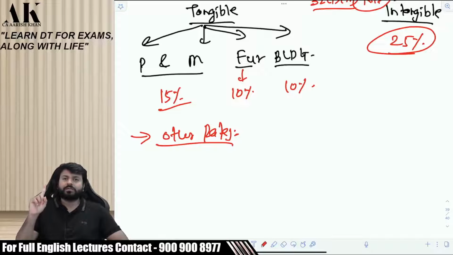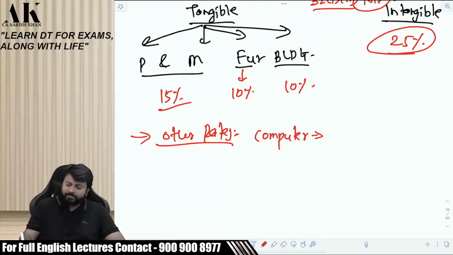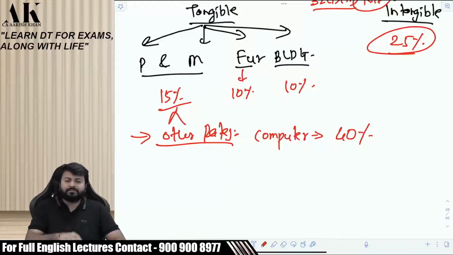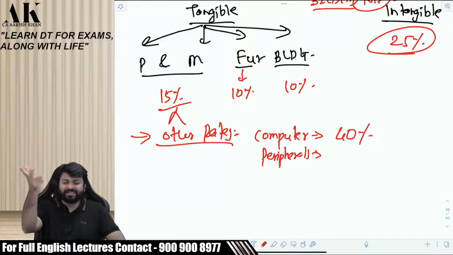First, computer. Where will computer get classified? First of all, classify in a proper block. What will computer be called as? Building, furniture, then plant and machinery, right? Computer will be going in the block of plant and machinery, right? There are only 4 blocks. Now the rate of computer is how much? Everybody should know that in office. Computer is depreciated not at 15% but at 40%. Do you agree? Computer and its peripherals. Peripherals means scanner, printer, etc., all of them. Okay? Shall I go ahead?